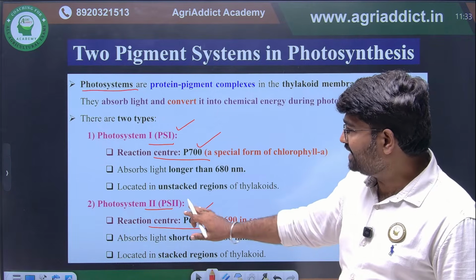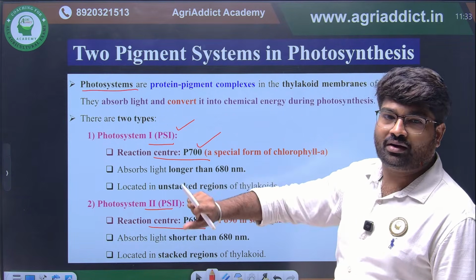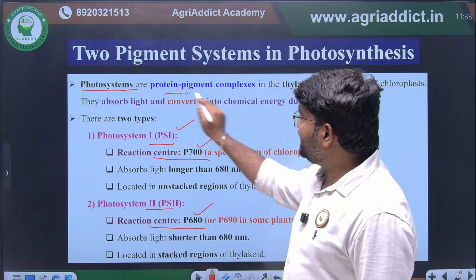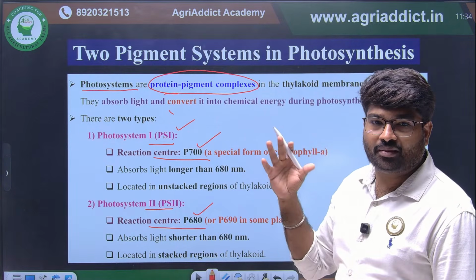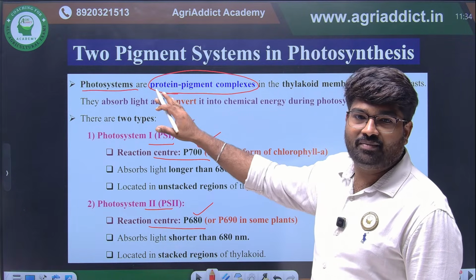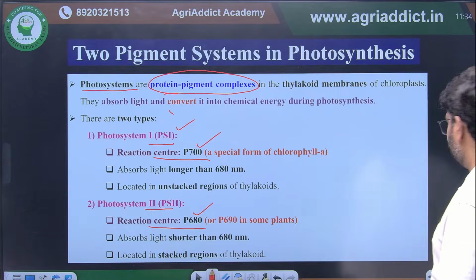Okay. P680 and P700. These are the key questions they will ask. So photosystem means what? It's a protein-pigment complex. We know the chlorophyll molecule, everything will be there. These are the pigments, and along with that, protein will be there. These two complexes will form the photosystem. Okay, I hope this is clear for everyone.